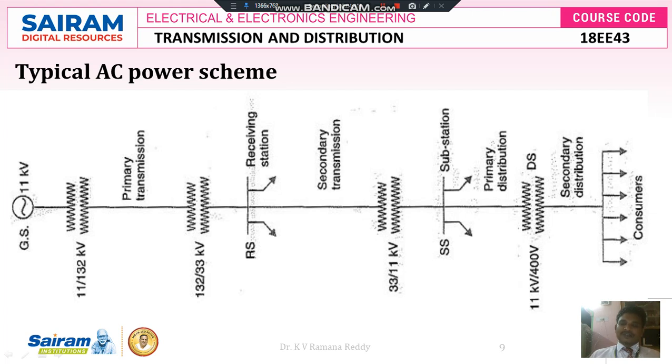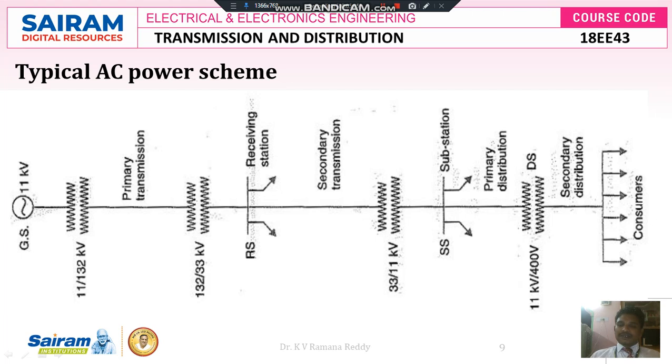Those loads are called primary. For those loads, we are going to distribute the power with the help of a distribution system called the primary distribution system. These types of loads are industrial loads and commercial loads, which require that 11 kV. So we are directly transferring that 11 kV voltage through the primary distribution system to the industrial loads and commercial loads.